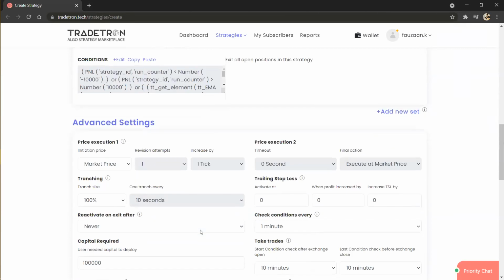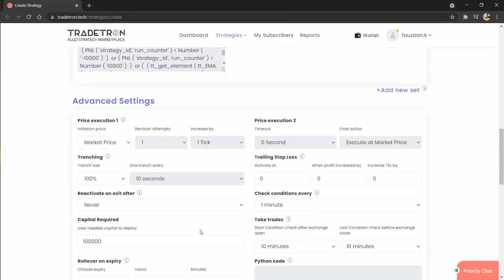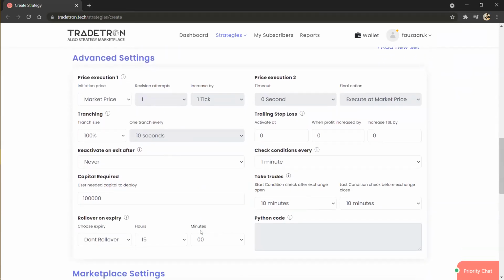As usual, we'll discuss some of the advanced settings which you people are usually doubtful about. The first thing to notice here is start condition check after exchange open and last condition check before exchange closes.